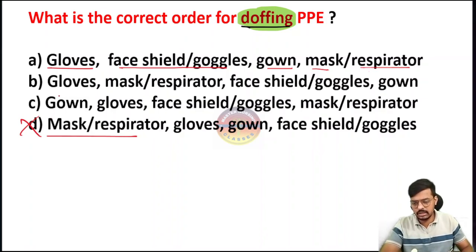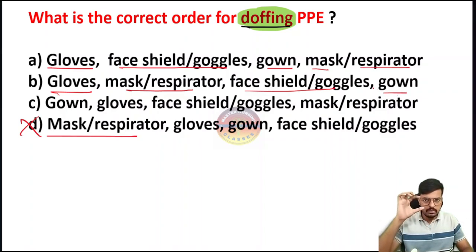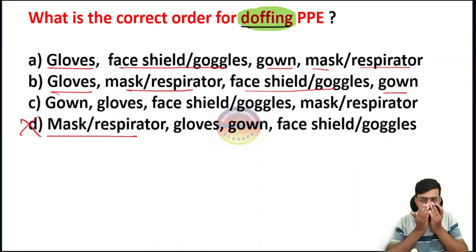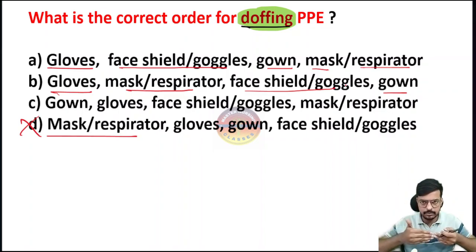Option B says gloves we have to remove, yes, gloves first, right? Then after that the mask, then the face shield, then the gown. But consider the mask will be here and the face shield will be here. I have removed my gloves. Directly, how can I remove my mask? I have to remove the face shield first, then only I can remove the mask. With the face shield on, I can't remove the mask properly.